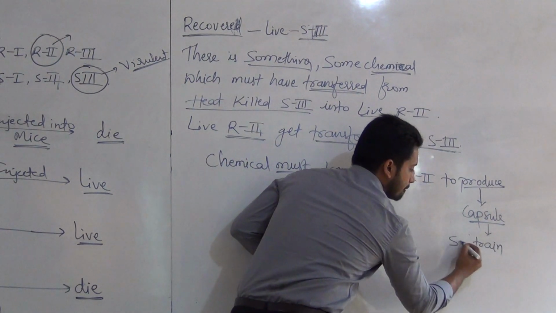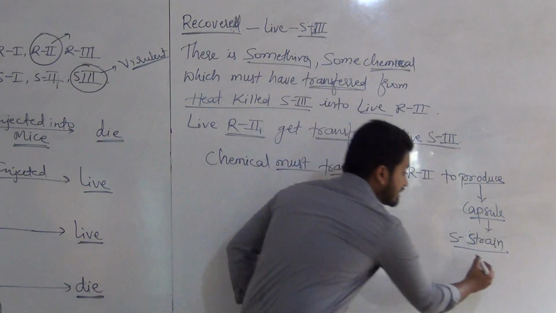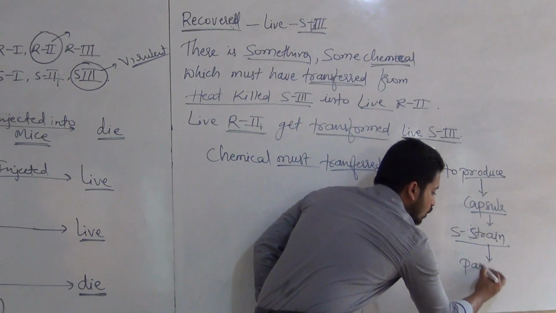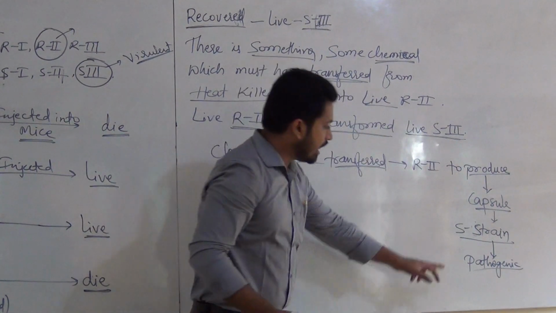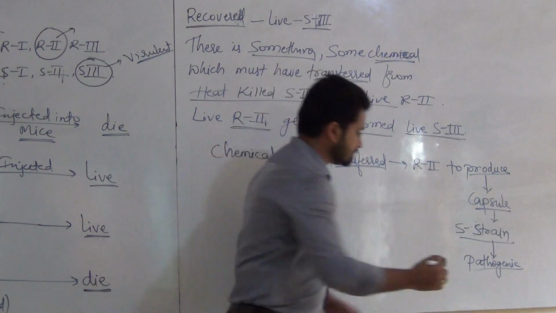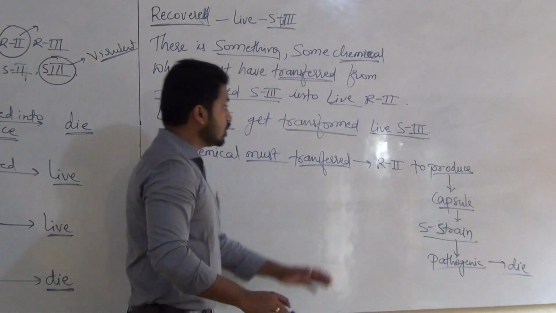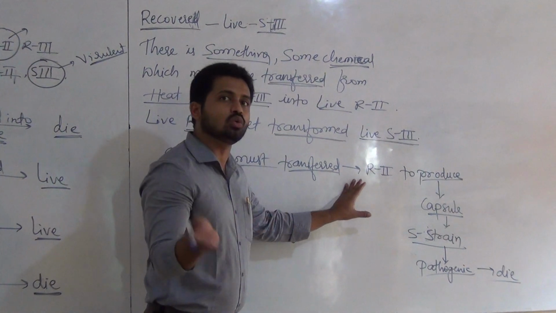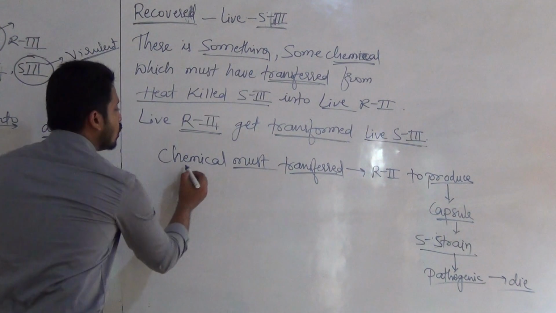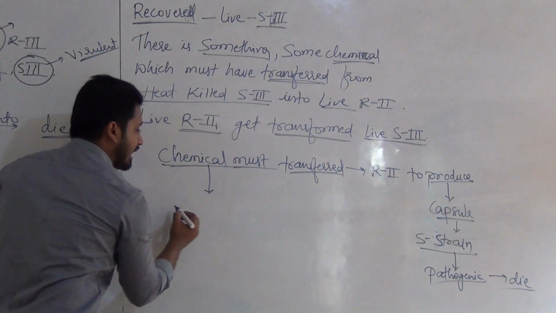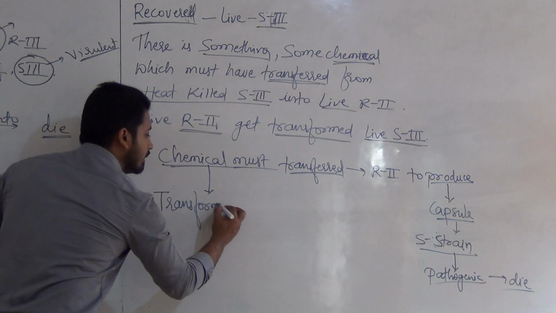S strain. Capsule means that is S strain. Again, S strain is pathogenic, and due to which the mice die because of pneumonia. Actually what happened here, live R2 converted into S3 because some chemicals must have transferred, and those chemicals he named as the transforming principle.